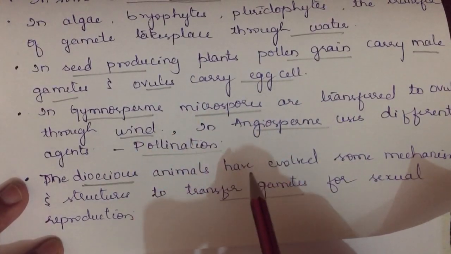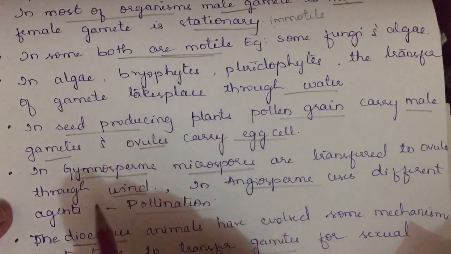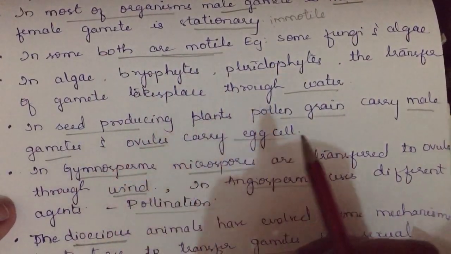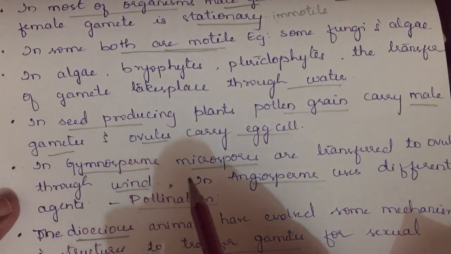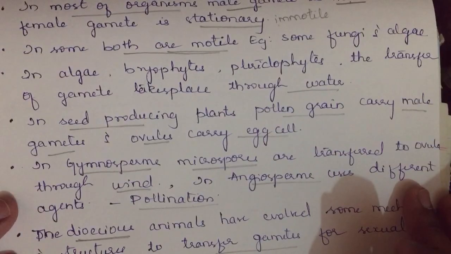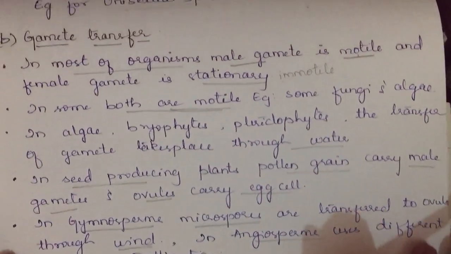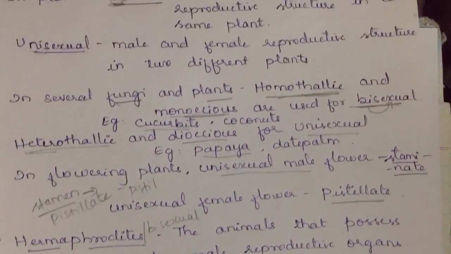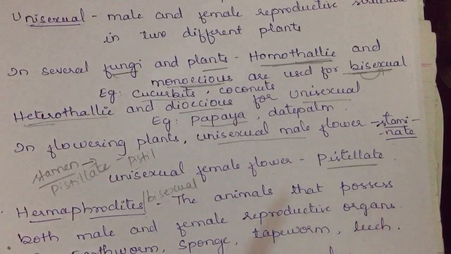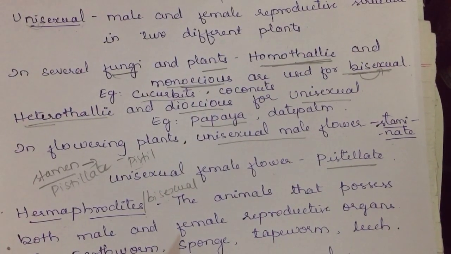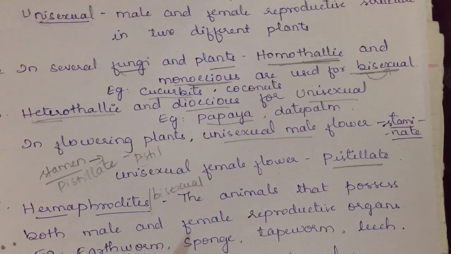For all this information we have in the second and third chapter, but for time being you should know the information of this, which are motile, in which organisms it is motile, in which it is non-motile, and how it is getting transferred. Some information is there which might be helpful for your entrance, and it might arise as a 1 or 2 mark questions for your theory. Okay, so this is it about today's class, that is pre-fertilization events. Okay, in my next video we hope we shall cover fertilization and post-fertilization, and if we complete that, then the first chapter will be completed.